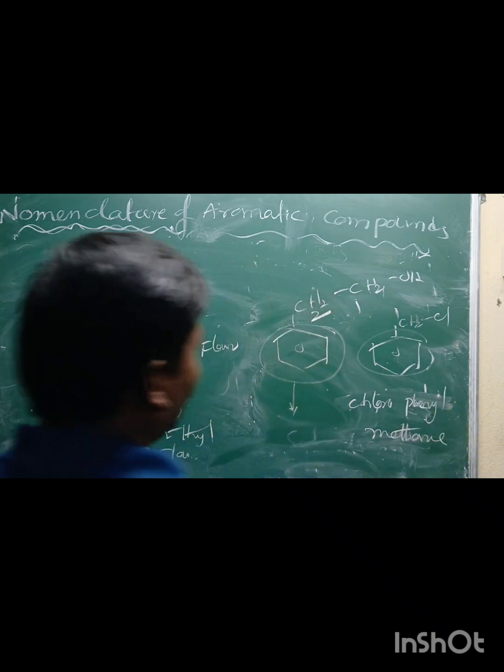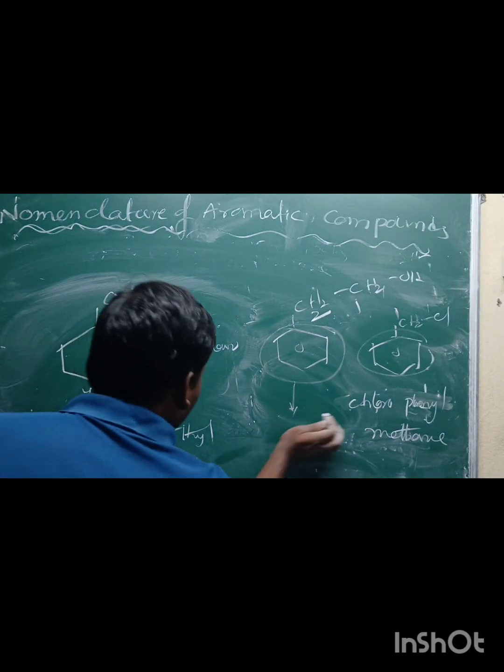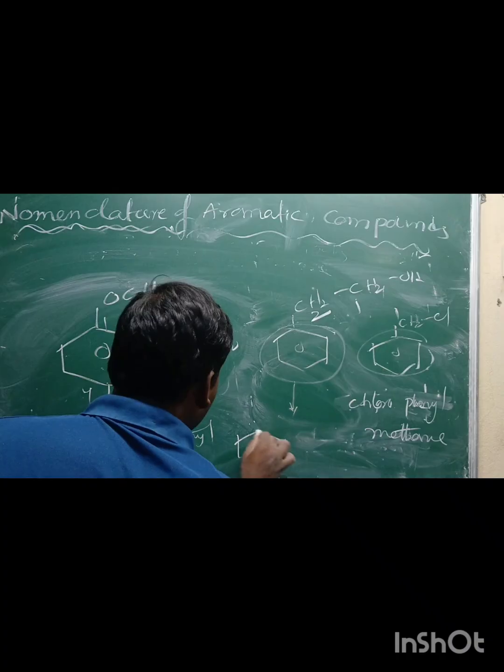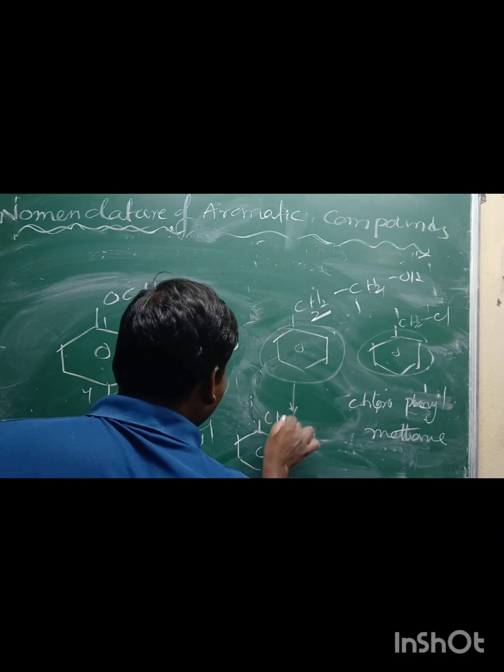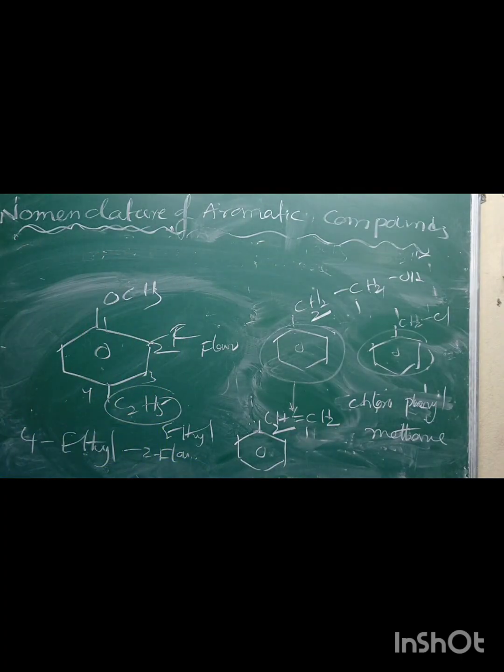And the last example: if the ring side chain contains multiple bonds, it is 2-phenyl ethene.